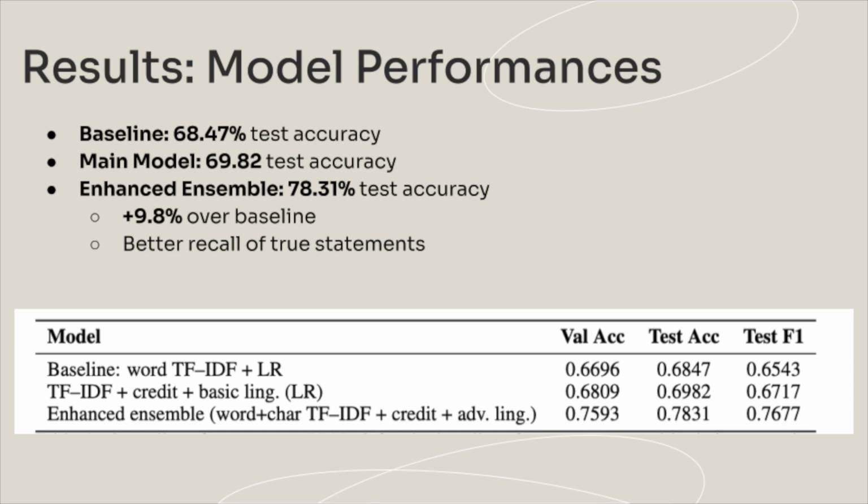Here are our model performance results. We can see our baseline TF-IDF plus logistic regression model reaches about 68.5% accuracy, but it struggles especially with short or ambiguous claims. Then our main model offers a moderate improvement at 69.8% accuracy. However, the ensemble, which combines both word and character level TF-IDF with linguistic cues and credibility features, makes a substantial jump to 78.3% test accuracy. Most of the gain comes from better recall of true statements, meaning the model reduces unnecessary false alarm classifications.